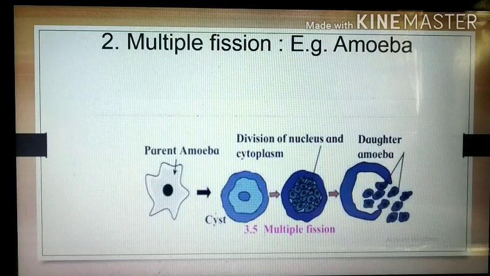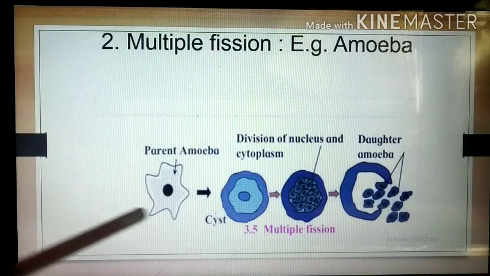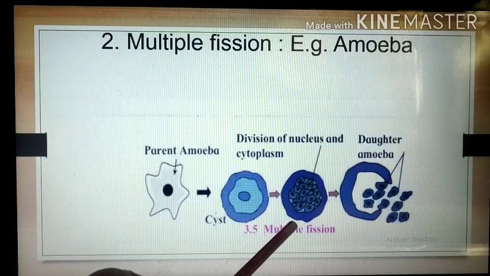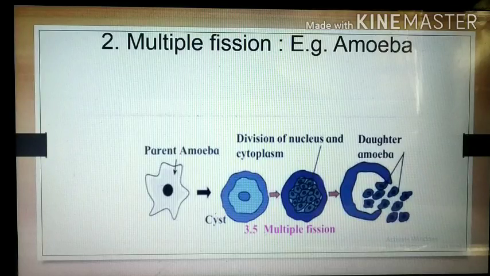The amoeba produces the protective covering around the plasma membrane, and that protective covering is called a cyst. It becomes rounded, and inside the cyst the amoeba divides and redivides many times and gives rise to small daughter amoebae inside the cyst.